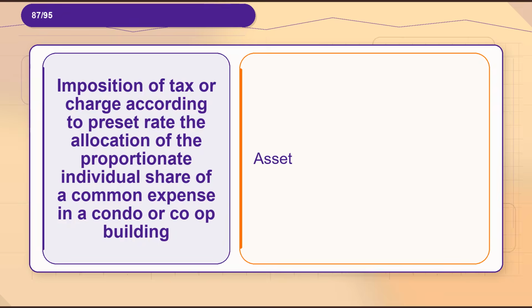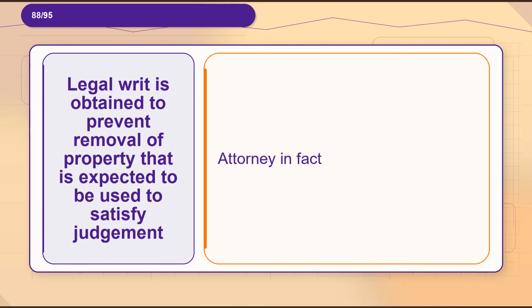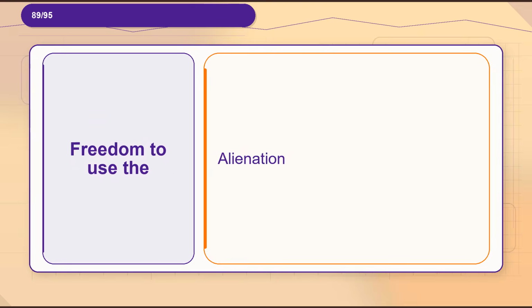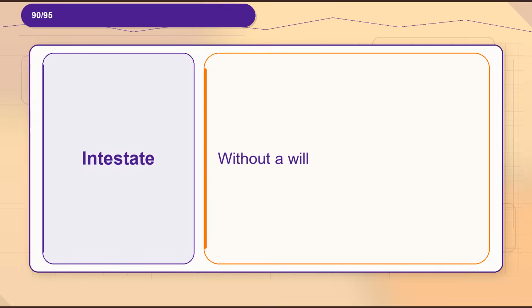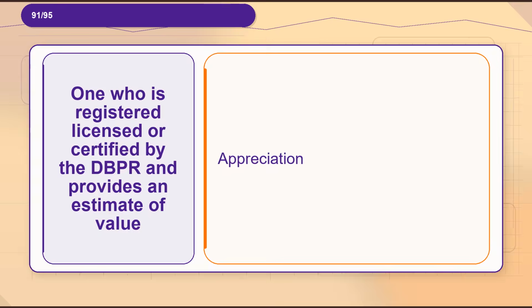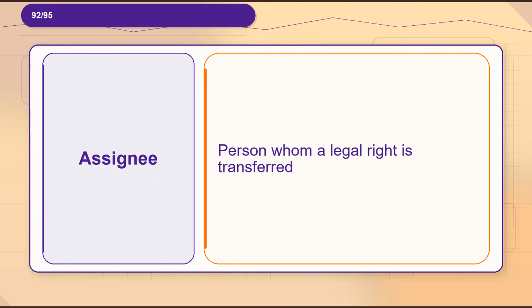Definition, assessment. Flashcard 88. Term, legal writ obtained to prevent removal of property that is expected to be used to satisfy judgment. Definition, attorney in fact. Flashcard 89. Term, freedom to use the. Definition, alienation. Flashcard 90. Term, intestate. Definition, without a will. Flashcard 91. Term, one who is registered, licensed, or certified by the DBPR and provides an estimate of value. Definition, appreciation. Flashcard 92. Term, assignee.